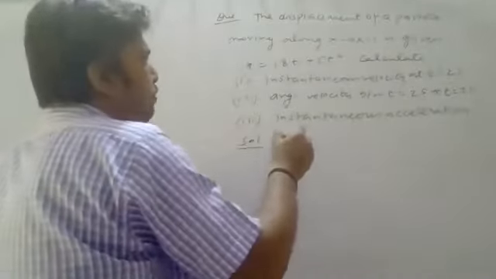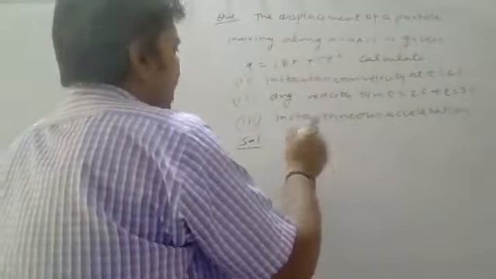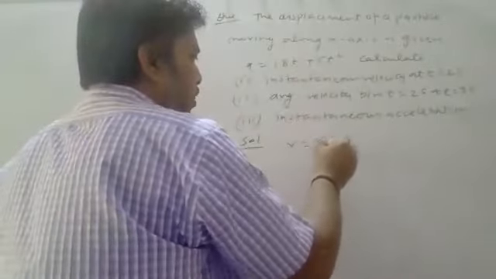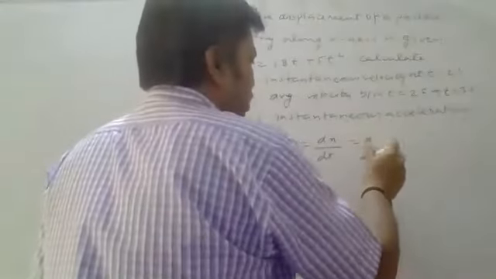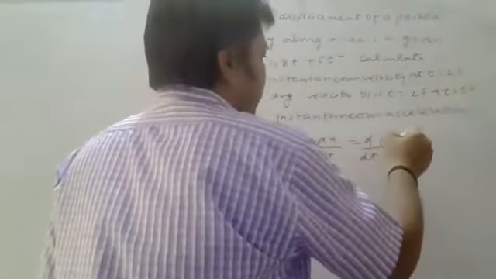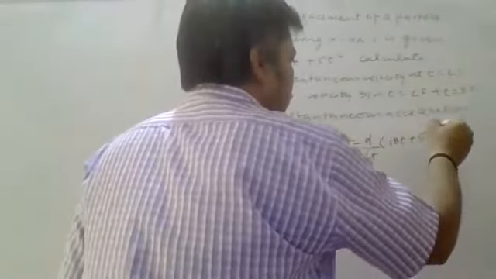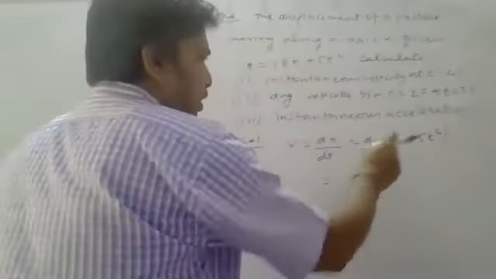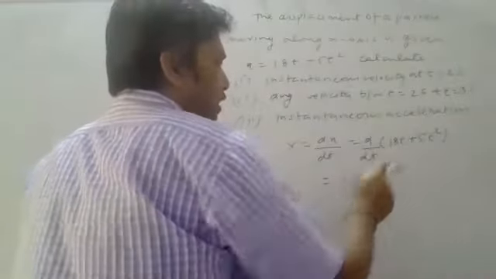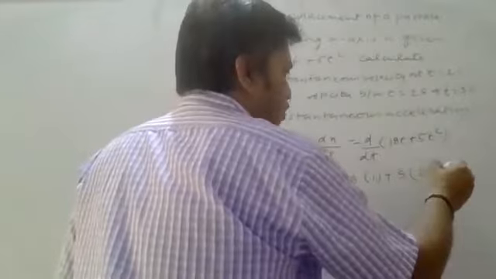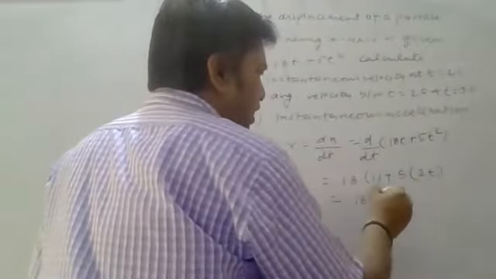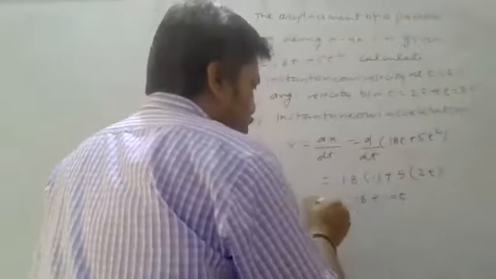For the solution, first I have to find velocity. That means first order derivative of displacement. To differentiate the equation, v equals dx by dt. x is 18t plus 5t square. You will get here 18, constant out, differential of t will be 1, plus 5 constant out, differential of t square will be 2t. That means you will get 18 plus 10t. This is the expression of velocity.